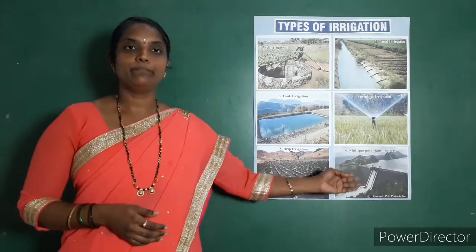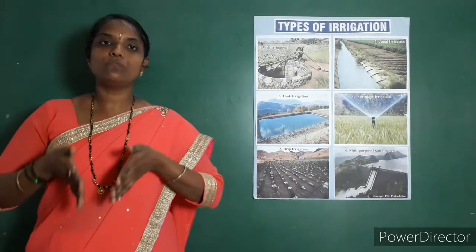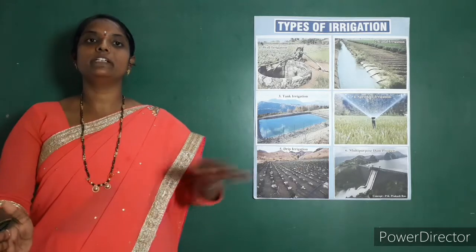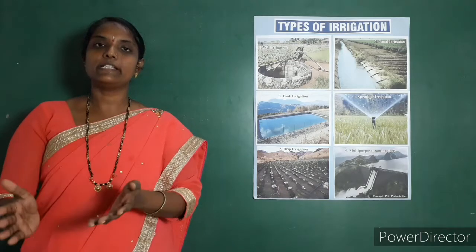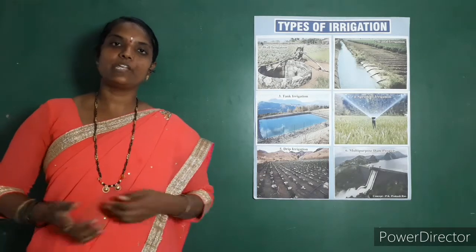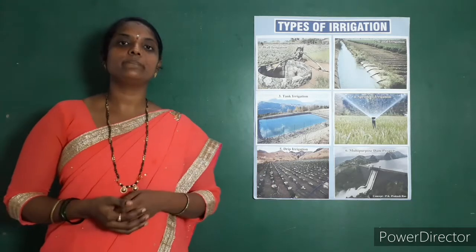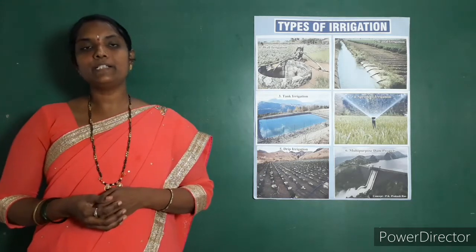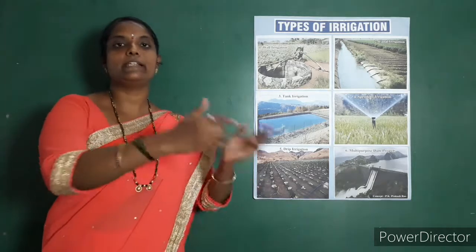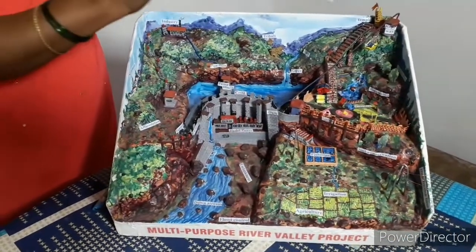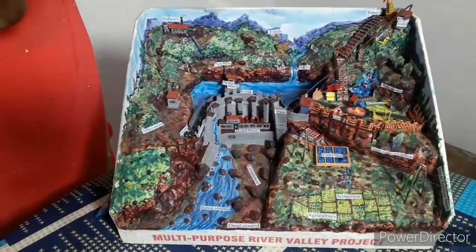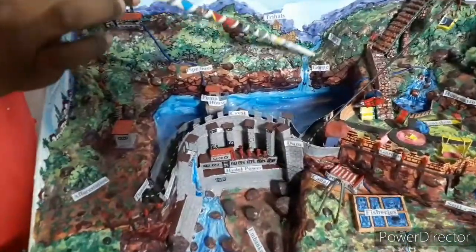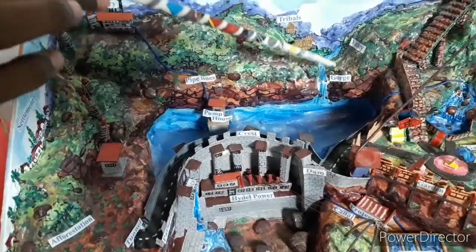The last one is the dam. A dam is a strong wall built across a river to block the flow of water. This water is stored in an artificial lake called a reservoir. This water is taken to the fields through canals. Here I have the model of a multi-purpose river valley project. Here water gushes through a gorge and turns into a river. It flows down.